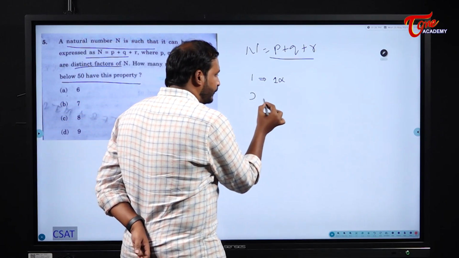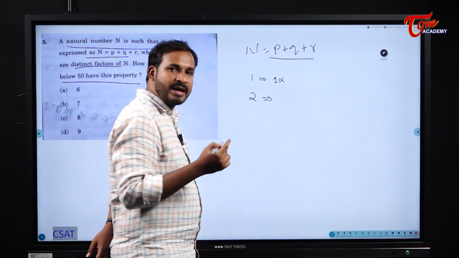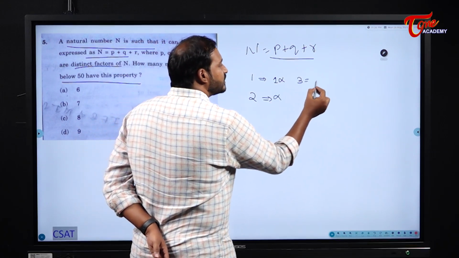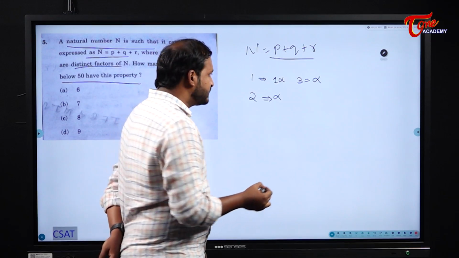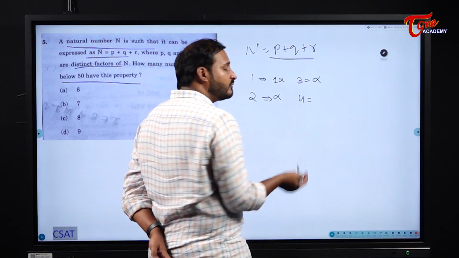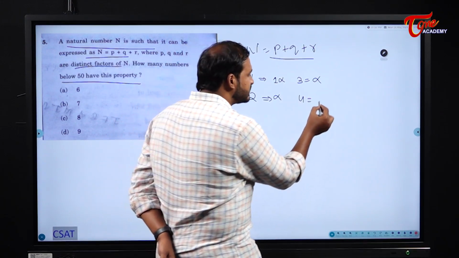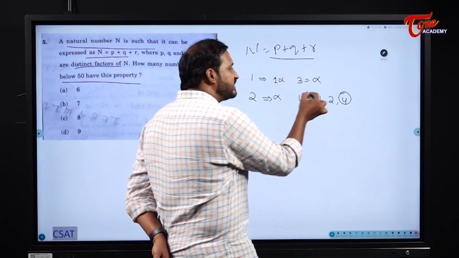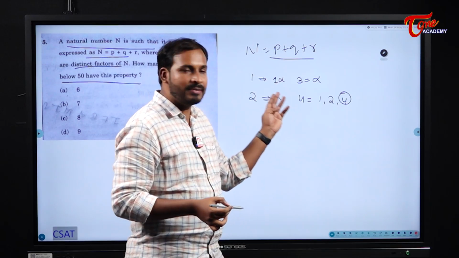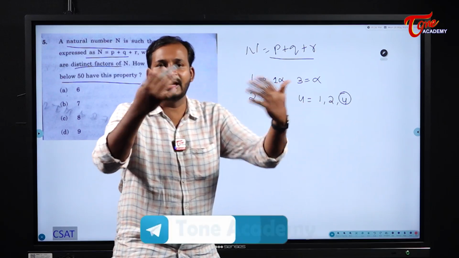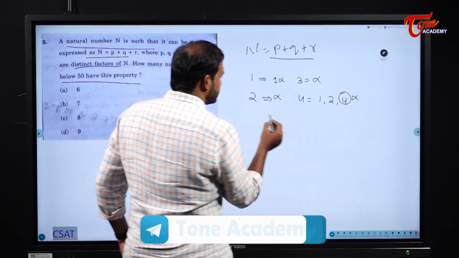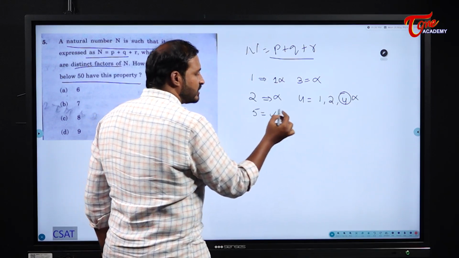Next, 2. 2 is a prime number. It will have only 2 factors, so I cannot take this one also. Next, 3. 3 is also a prime number. I cannot take this one. Next, 4. Yes, 4 will have 3 factors. But what are the factors? 1, 2 and 4. If I add all these numbers, it will cross beyond 4. So this is also not possible for us. Next one is 5. 5 is a prime number, so it will have only 2 factors.